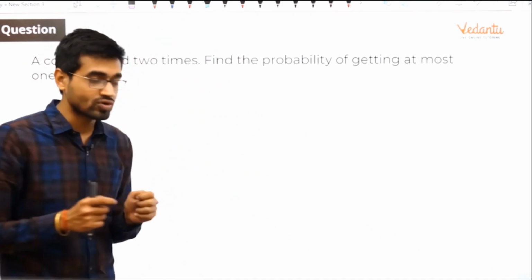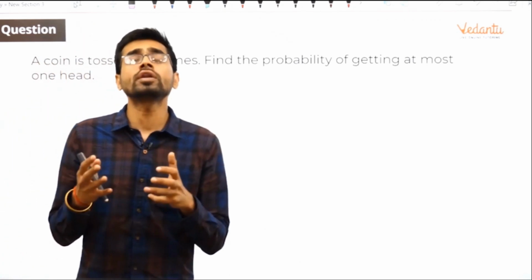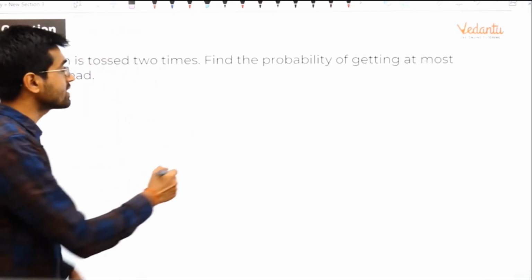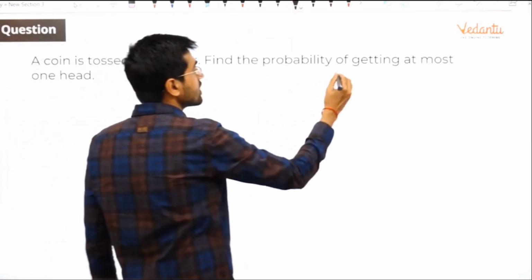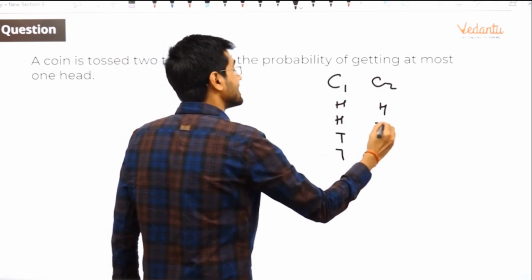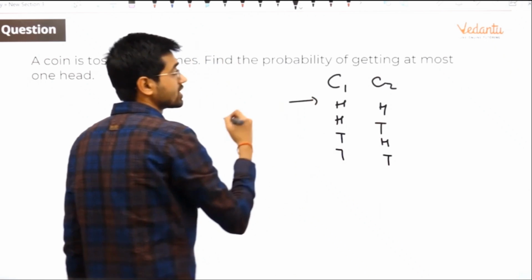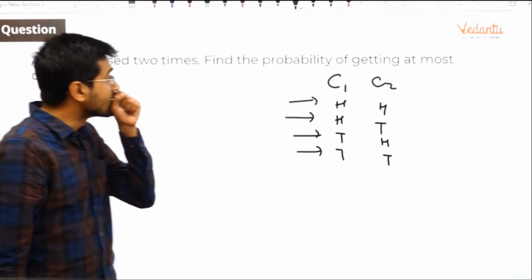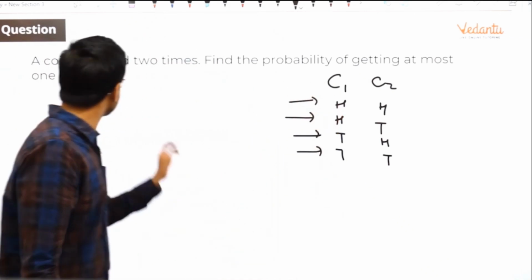Either you toss 2 coins at the same time or you toss a single coin 2 times. They both are the same thing. They both have the same possible outcomes. Head, head; tail, tail; head, tail; head, tail. So basically either you get 2 heads, head tail, tail head, or tail tail. Now what they are saying: find the probability of getting at most 1 head.